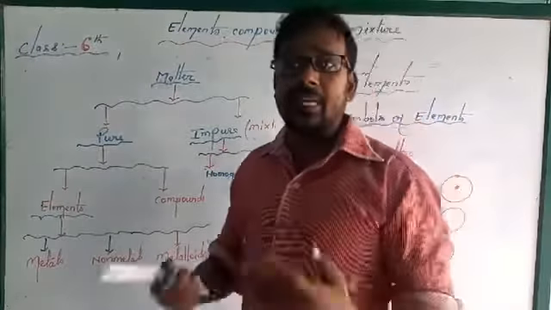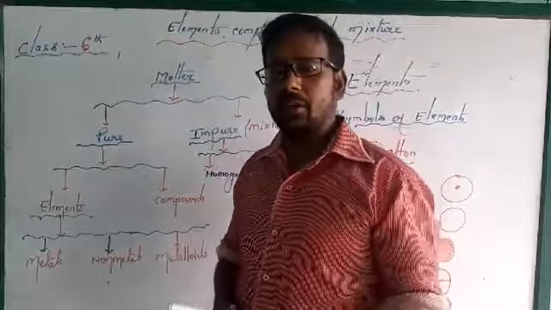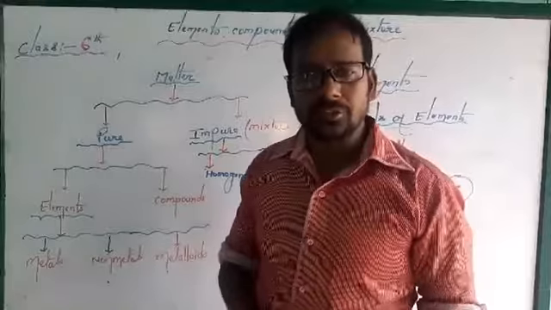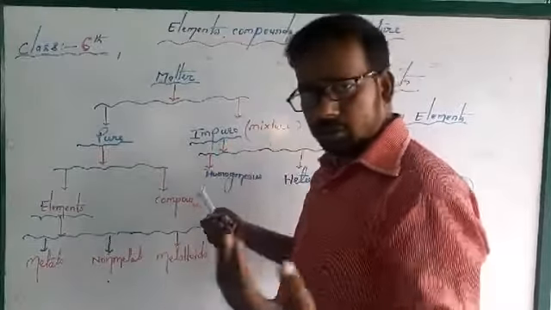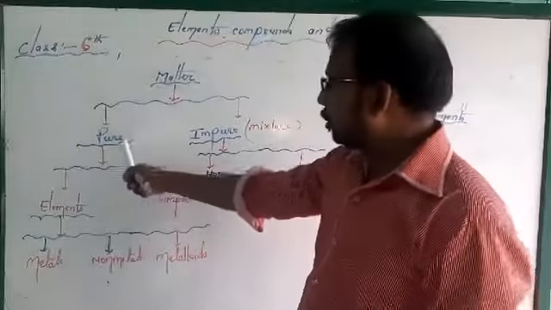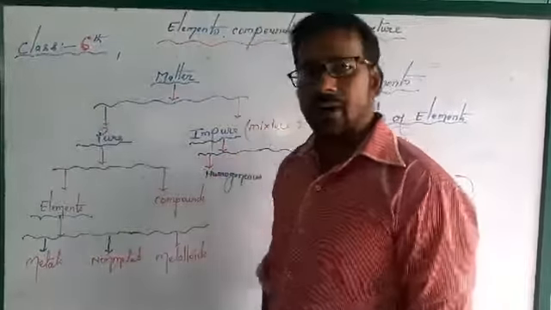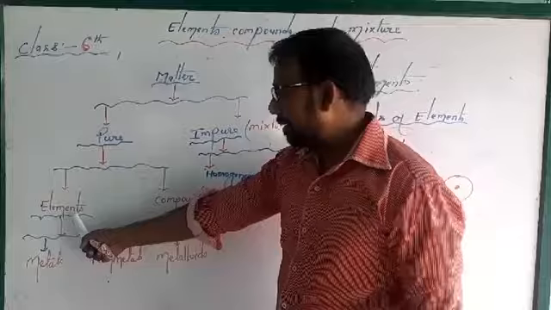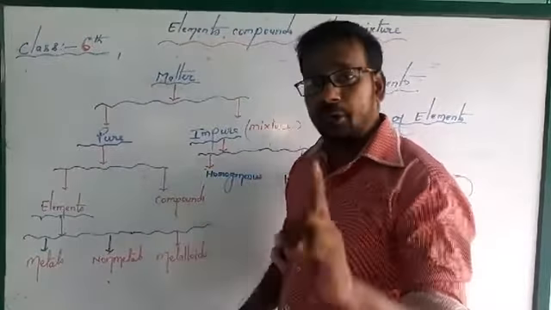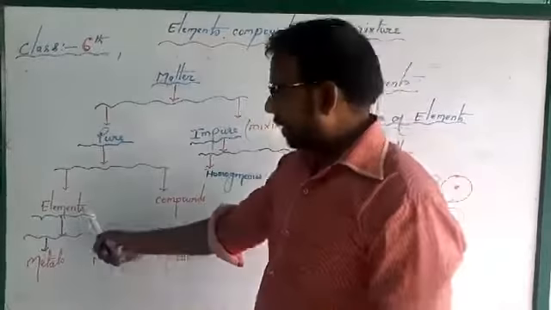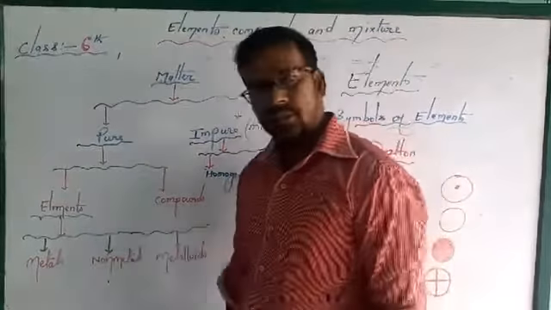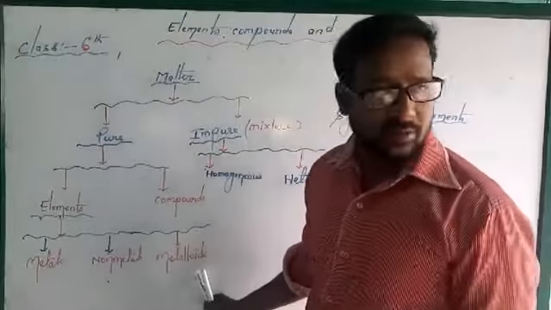Impure doesn't mean that it is harmful. You are having your vegetable and rice mixed with each other, that is also a mixture. So a mixture is also useful. And pure substance is further classified into two parts: elements and compounds. Elements and compounds are the purest form. And elements are further classified into three parts: metals, non-metals and metalloids.